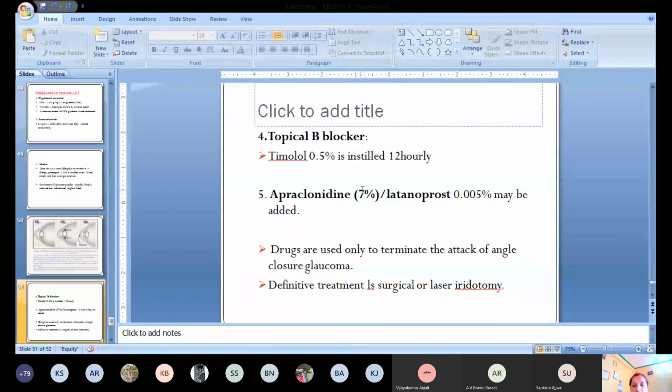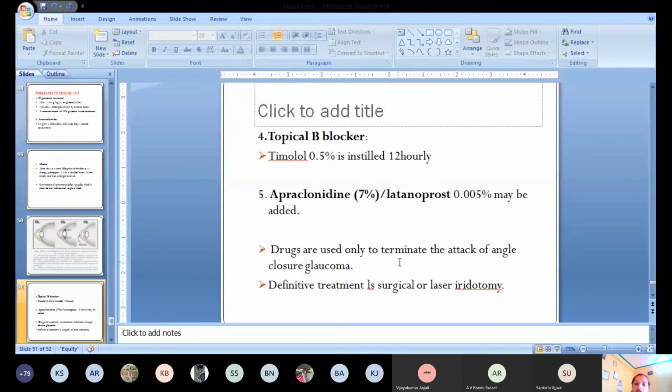This apraclonidine in the percentage of 1, and latanoprost 0.005%, we can instill in the eye. After the emergency condition is managed, then we can give the other drugs, okay, like topical beta blockers, apraclonidine and latanoprost. But the definitive treatment of this angle closure glaucoma is always surgical or laser iridectomy.